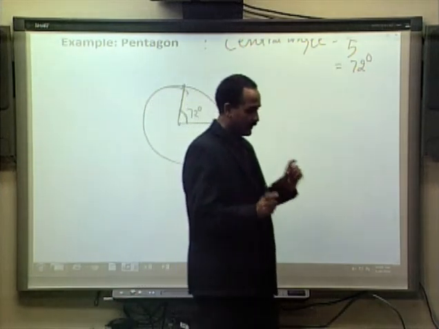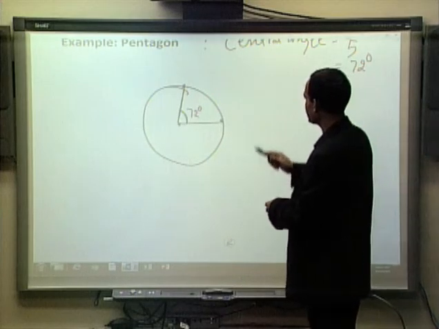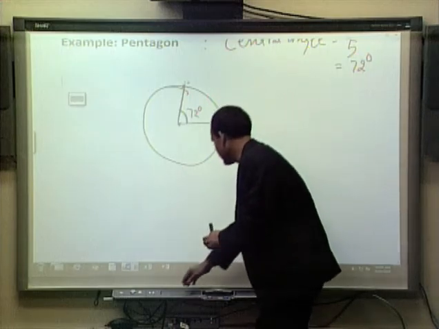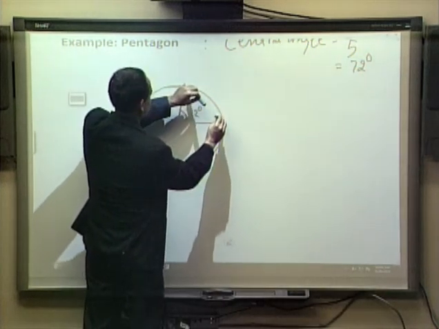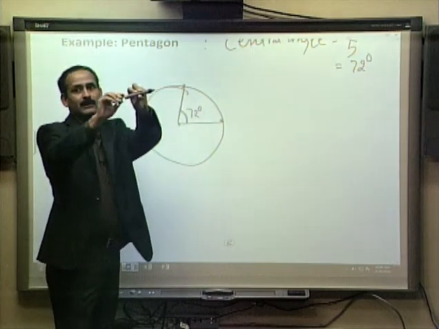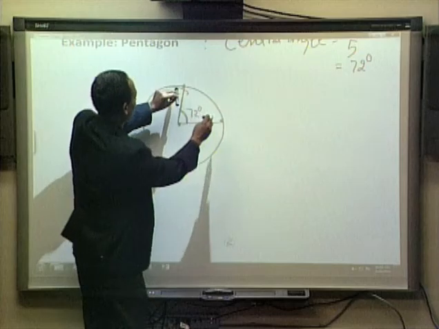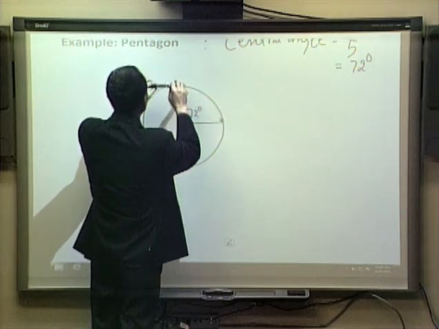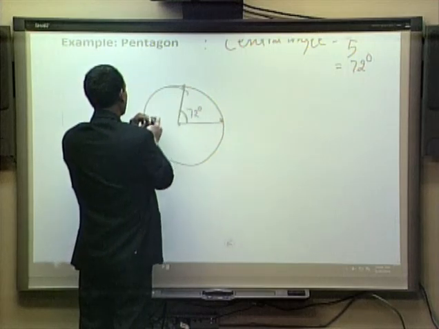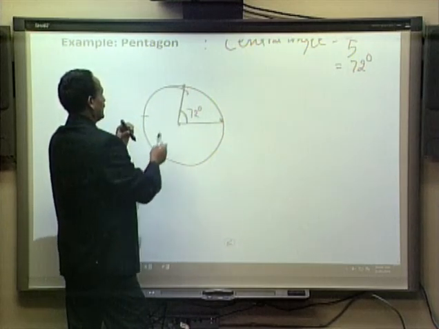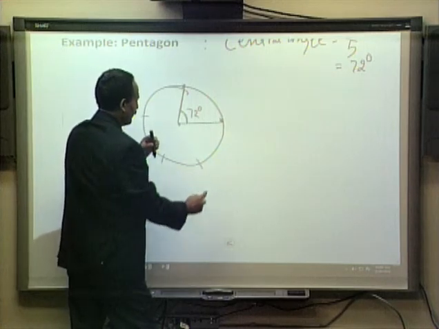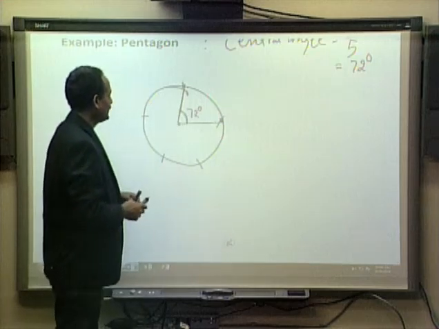Now we use the compass to measure from here to here. We will find how wide the compass has to be in order to cover this region. Then we keep the same measure in the compass, start from here and cut the circle: second, third, fourth, fifth. So these are our five points.